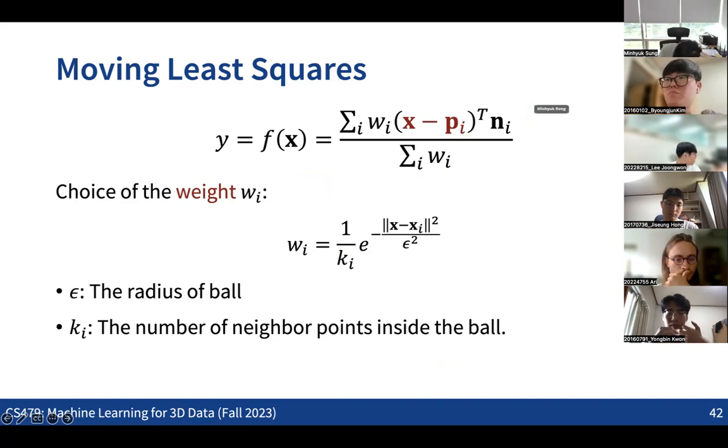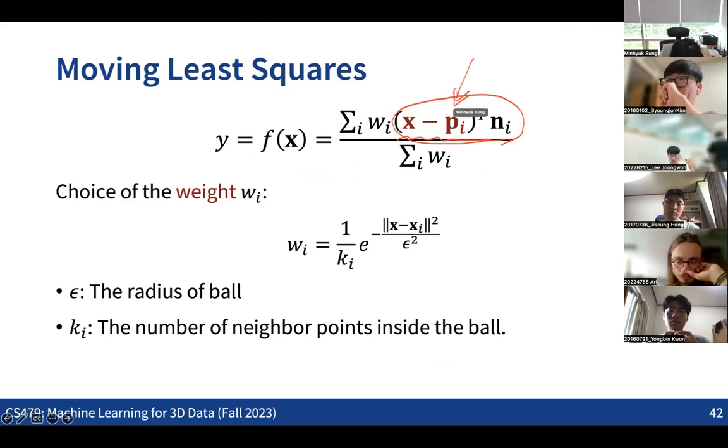As you can see, what we are seeing here is that we are computing some kind of signed distance for each point. But now we are not only taking the closest point, we are taking all the points in the given point cloud while having some kind of weights for each point. It turns out that this is nothing but taking some sort of weighted average of this signed distance for the multiple points in the given point cloud.